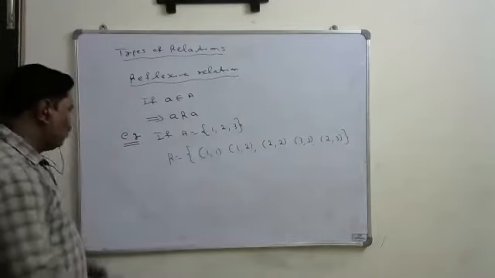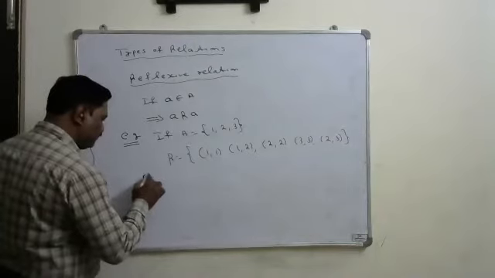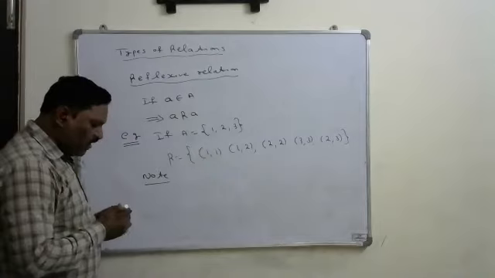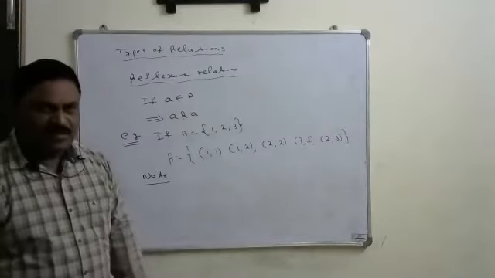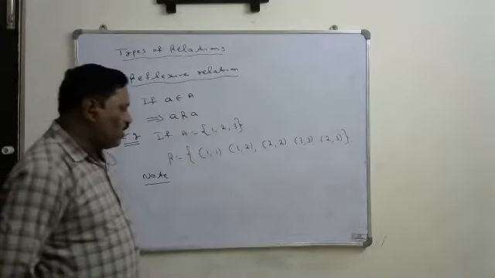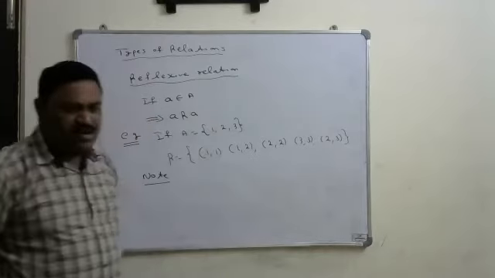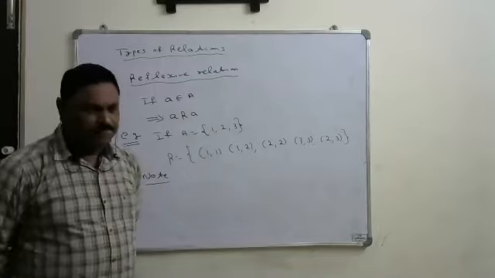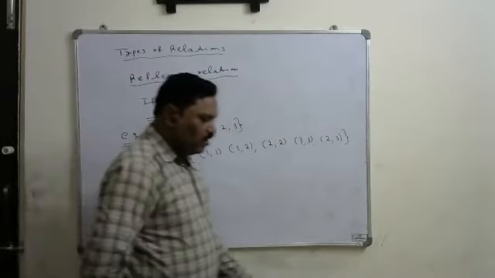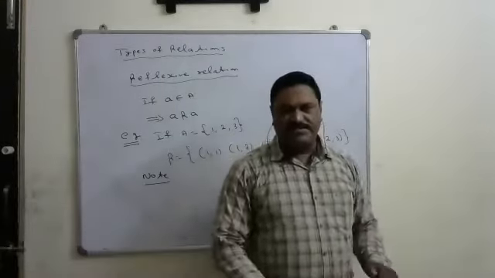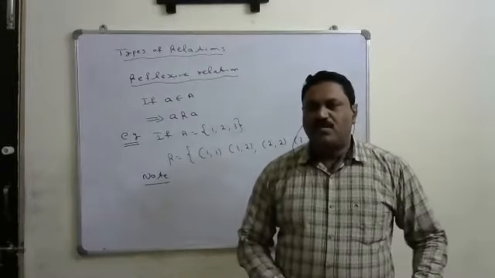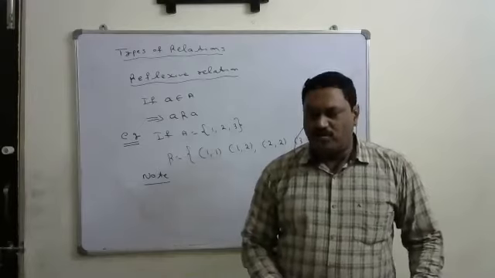After that, write in the note: all the identity relations are reflexive, but the converse need not be true.